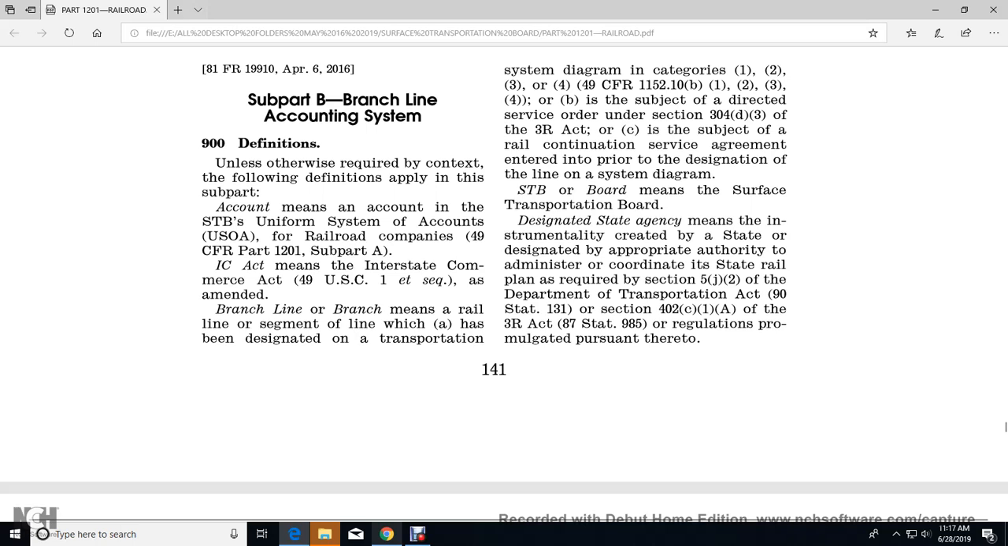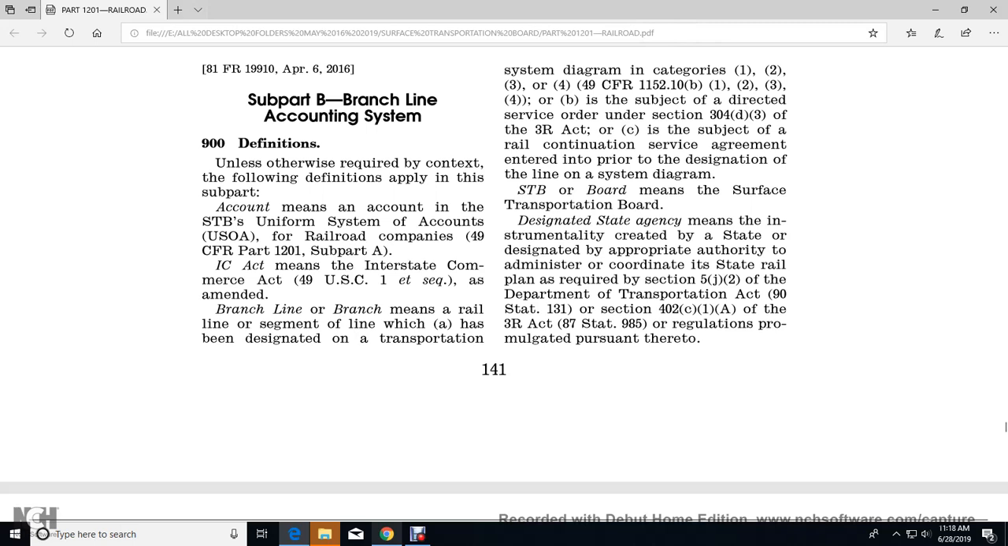As amended, branch line means a rail line or segment of line that has been designated on the system diagram in categories 1, 2, 3, 4, or 5, Title 49 CFR 1152.10(b), and is subject to the directed service order of the Commission under Section 304(d)(3) of the 3R Act, and is subject to a rail continuing service agreement entered into prior to designation of the line on a system diagram. STB or Board means Surface Transportation Board.